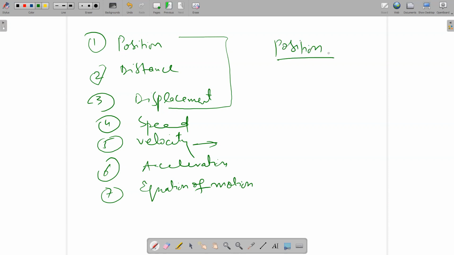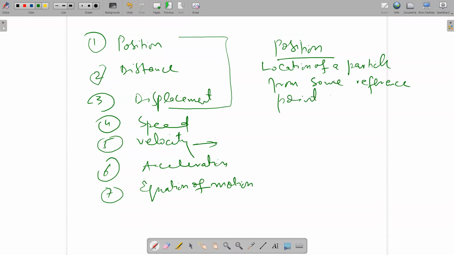Position means the location of the particle or the body from some reference point, the point where you are starting and where you are stopping. I will give you an example. The next are distance and displacement, and I want to tell you the difference between them.